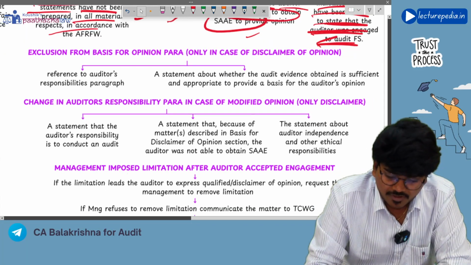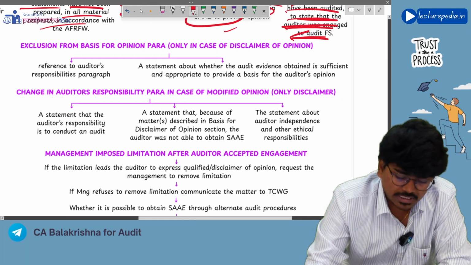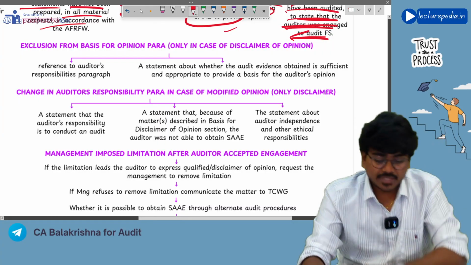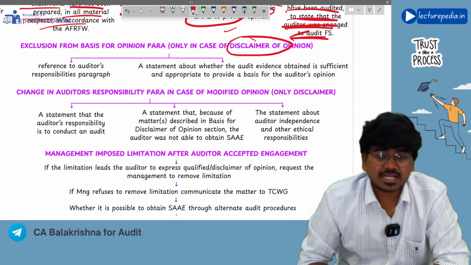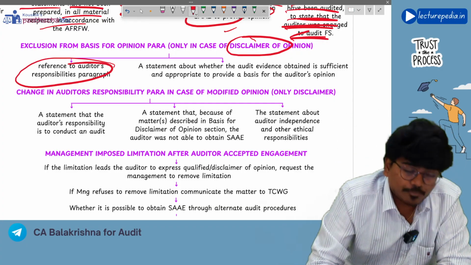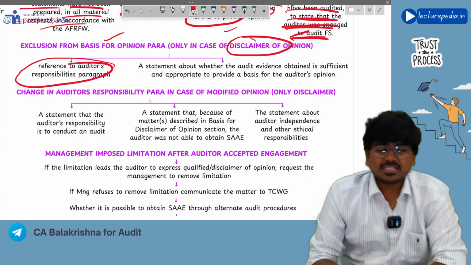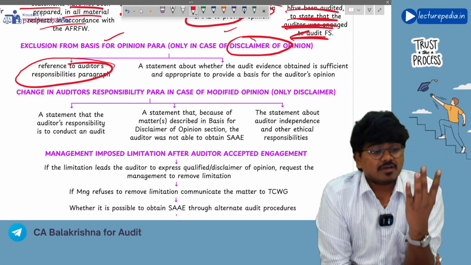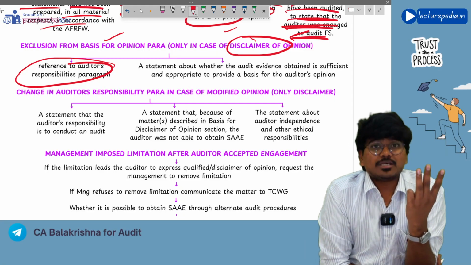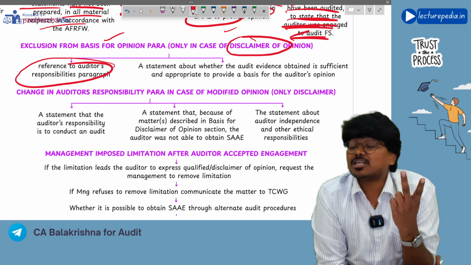Next, from the basis for opinion paragraph, there should be certain exclusions. So if the auditor is giving a disclaimer of opinion, then the basis for opinion paragraph should not refer to the auditor's responsibility paragraph. We have seen in the basis for opinion paragraph, there should be four things. First of all, I am giving my opinion based on standards on auditing, and my opinion is also based on sufficient appropriate audit evidence.